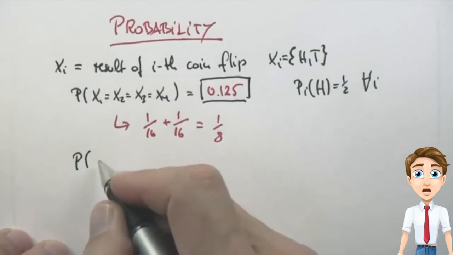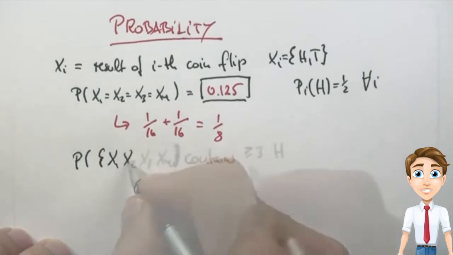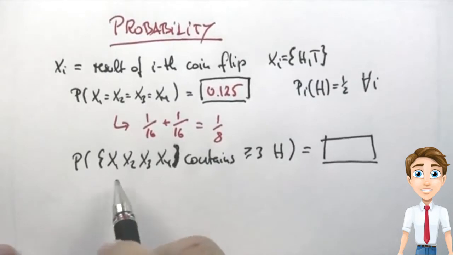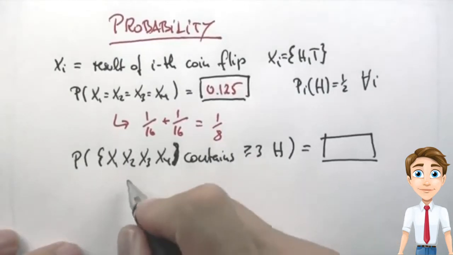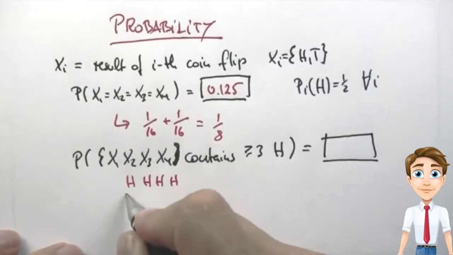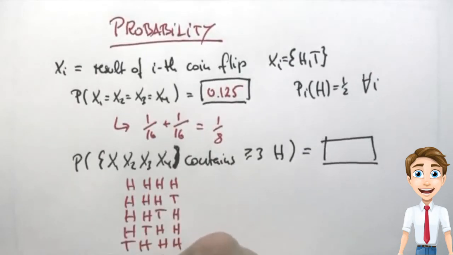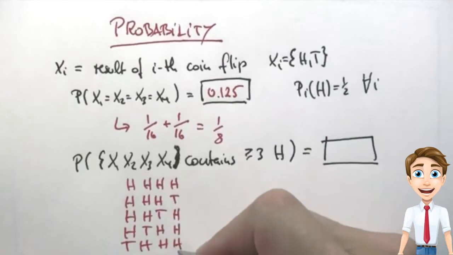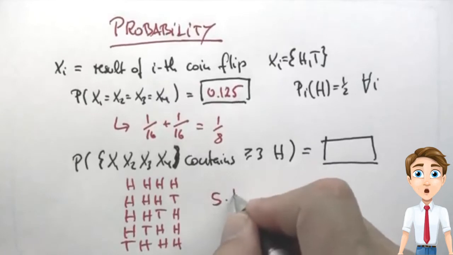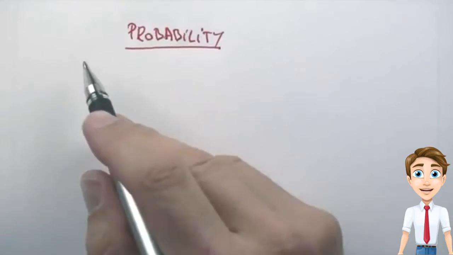So here's another one. What's the probability that within the set of X1, X2, X3, and X4, there are 3 or more heads? And the solution is, let's look at different sequences in which heads occurs at least 3 times. Could be head, head, head, head, in which case it comes 4 times. Could be head, head, head, tail, and so on all the way to tail, head, head, head. There's 1, 2, 3, 4, 5 of those outcomes. Each of them has a 1/16 probability, so it's 5 times 1/16, which is 0.3125.